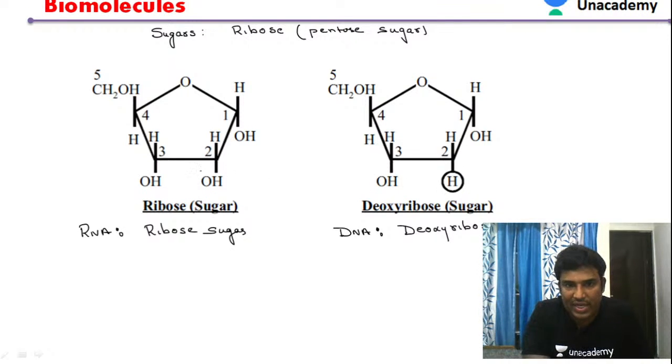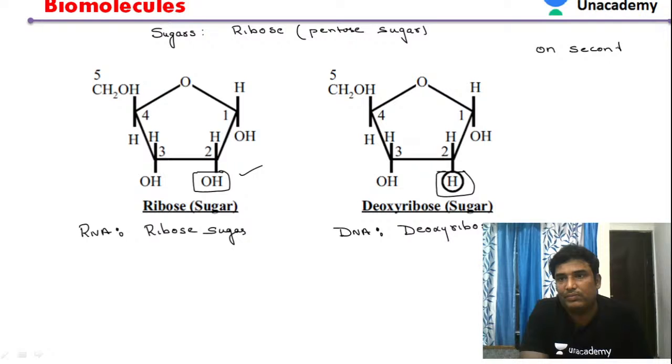You can compare here. Here you have an oxy group, in case of the sugar. But you can clearly see here that oxygen is absent. So on the second carbon of ribose, oxygen is removed.